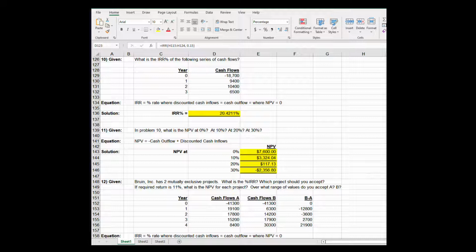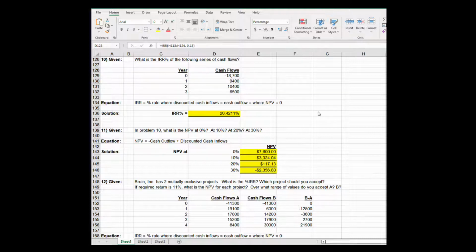And so you can do that longhand and guess at the rates. Guess and check, or you can type them into Excel and type in this advanced formula, equals IRR, left paren, H115 colon H124, and then a guess of 0.15, and you get an internal rate of return of 20.42%. That is the rate at which your discounted cash inflows will equal your cash outflow, or your NPV equals 0.